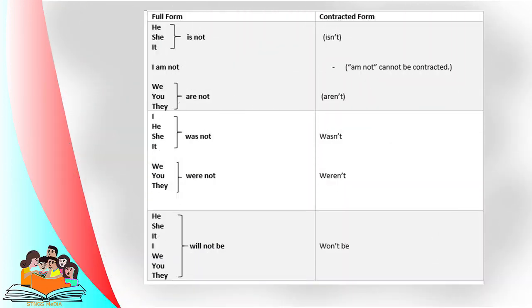Be verbs can be used to make negative form sentences. For that, the negative form of the be verb is used: is not, isn't; am not; are not, aren't; was not, wasn't; were not, weren't; will not be, won't be. Let us take some examples and see how the negative forms of be verbs apply in the sentences.